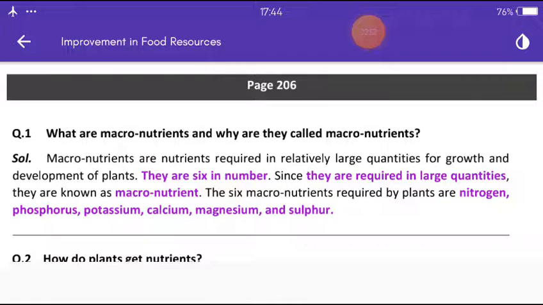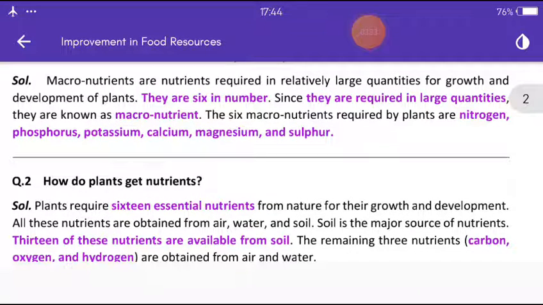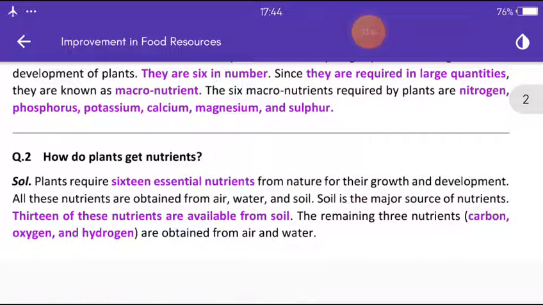Another question: what are macronutrients and why are they called macronutrients? Macronutrients are nutrients required in relatively large quantities for growth and development of plants. They are 6 in number.